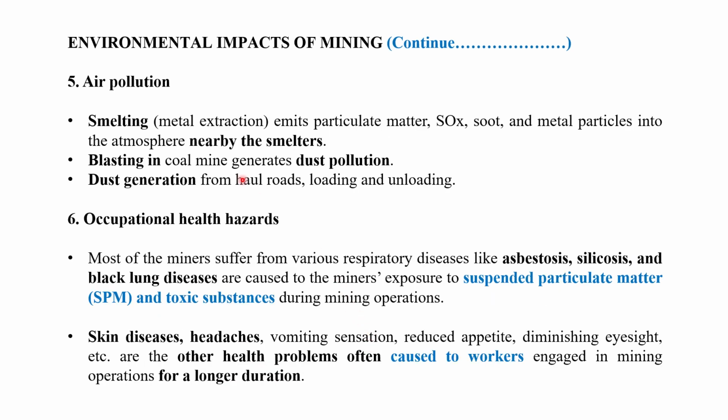Next, we can see smelting. Metal extraction is called smelting. It emits particulate matter, which is dust, oxides of sulfur, soot, and metal particles into the atmosphere near the smelter. When blasting is carried out in coal mines for the extraction of coal, dust pollution is generated. In the mines, haul roads are also available. Loading and unloading are also carried out, which creates air pollution.